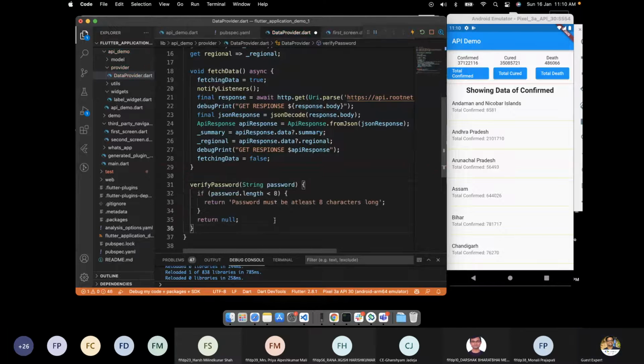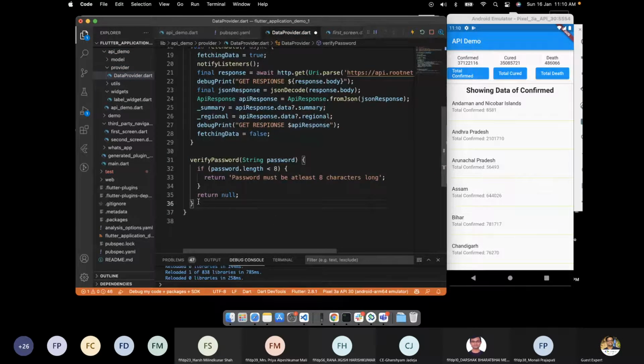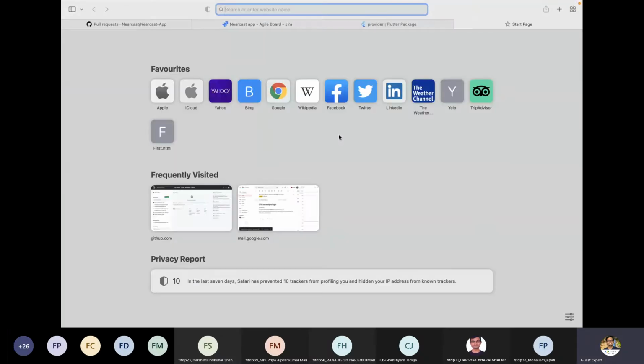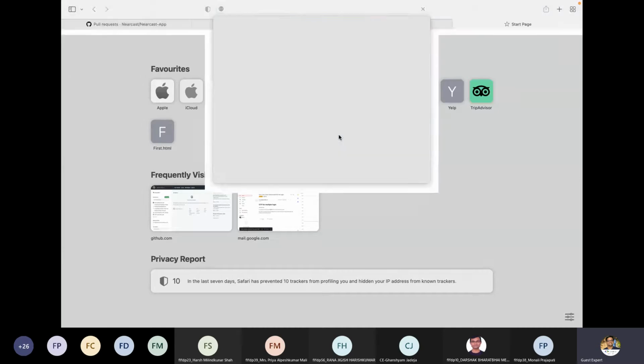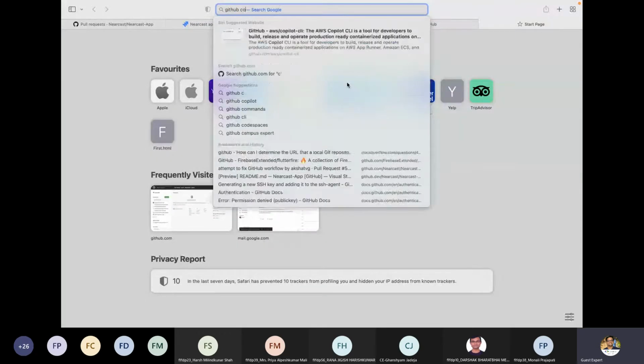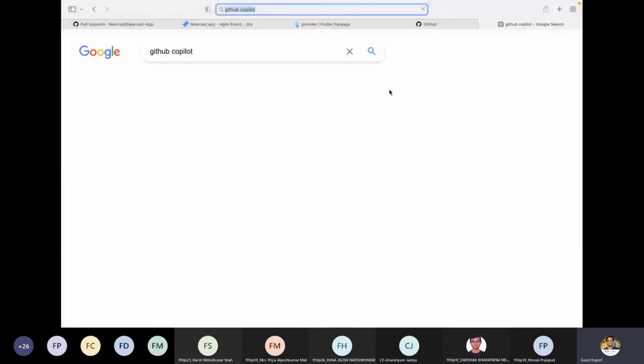I can type anything and it will give me the code. Like Fibonacci, it will give me the whole code of Fibonacci. So this is GitHub Copilot. This is just a tip that you can use. You can go and learn about it.